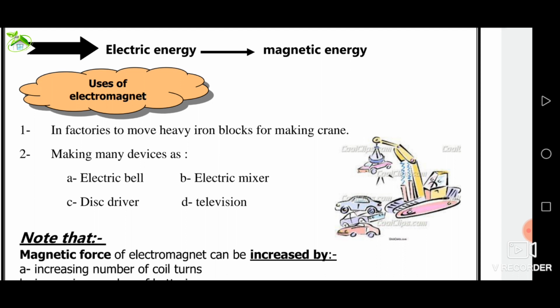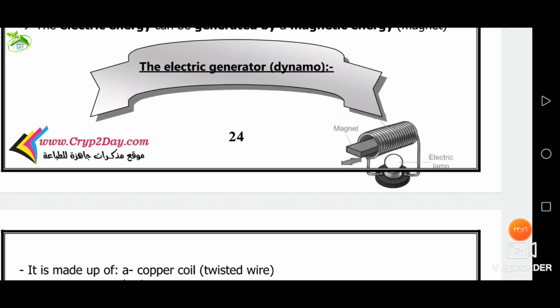Wrought iron is used for making the electromagnet because wrought iron gains and loses magnetism easily. Give reason: the magnetic force of the electromagnet increases by increasing the number of batteries because the intensity of the electric current passing through the coil increases.